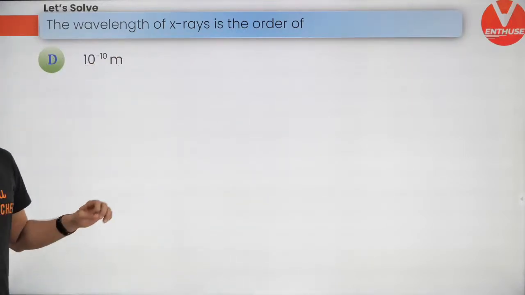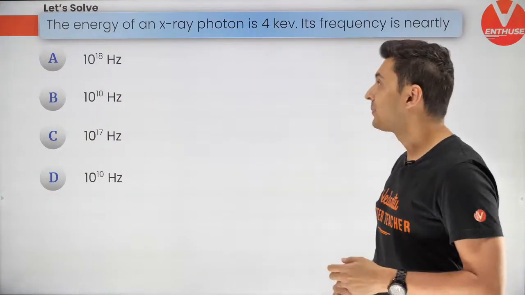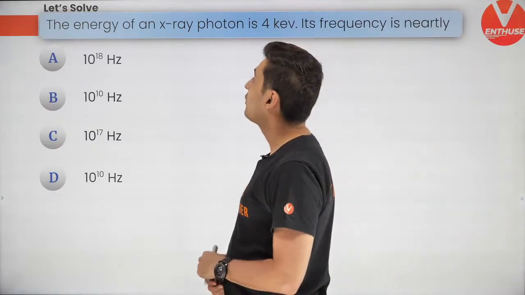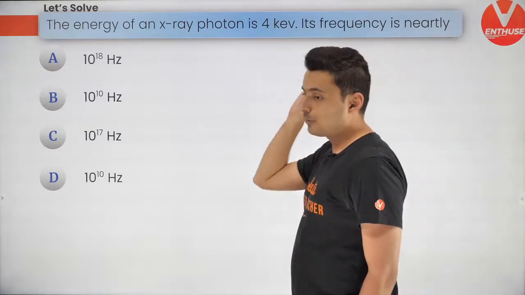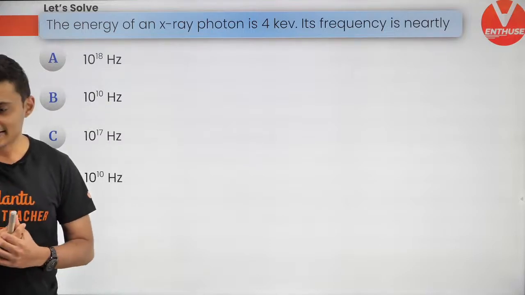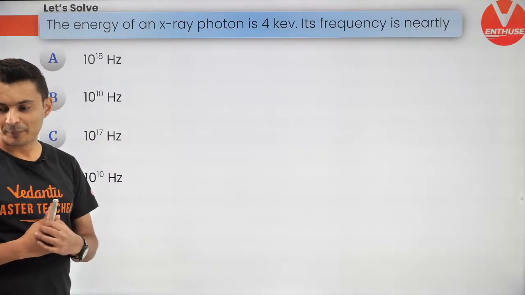Okay, let's get going to the next question. Let's see how many of you can do this. The energy of an X-ray photon is 4 keV. Its frequency is nearly how much? Come on, think about it. How much energy of an X-ray photon will be there for the energy of 4 keV? Come on, think about it. Let's see. Arjun, don't worry.